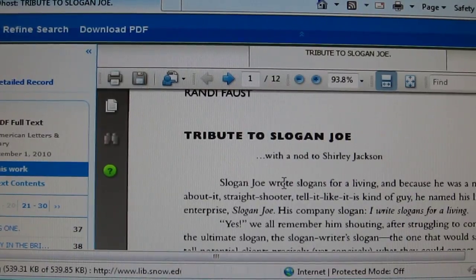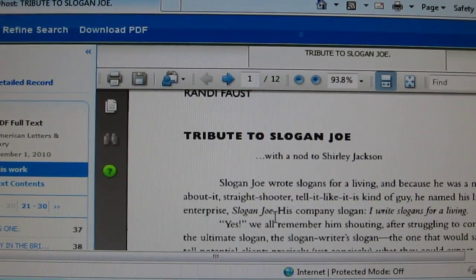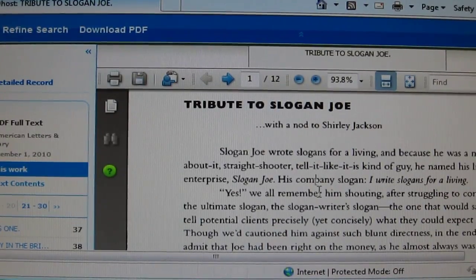Slogan Joe wrote slogans for a living, and because he was a no bones about it, straight shooter, tell it like it is kind of guy, he named his little enterprise Slogan Joe. His company slogan, I write slogans for a living.